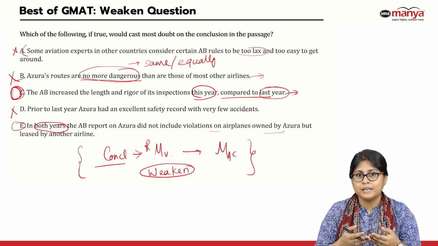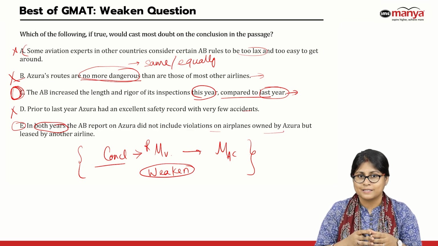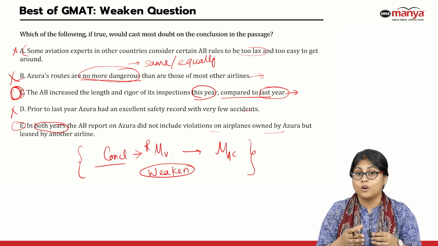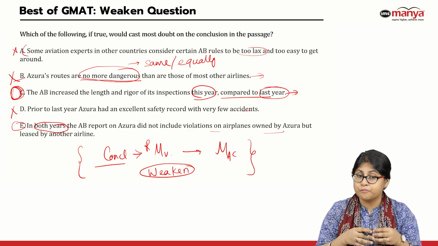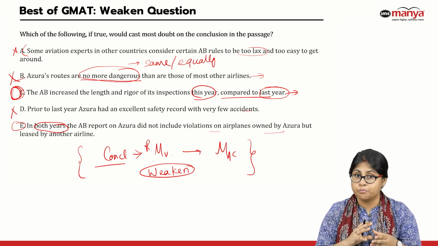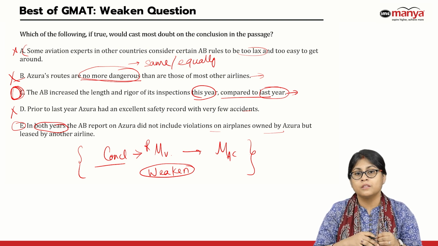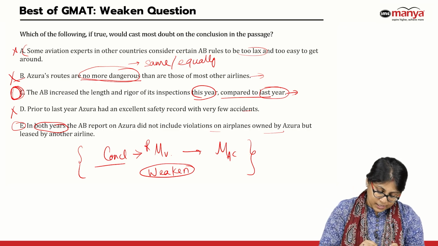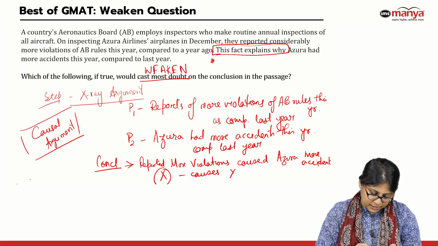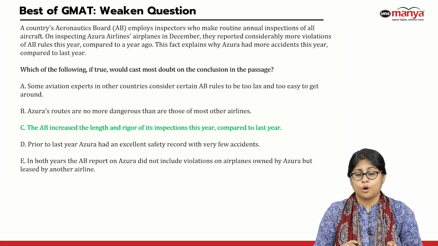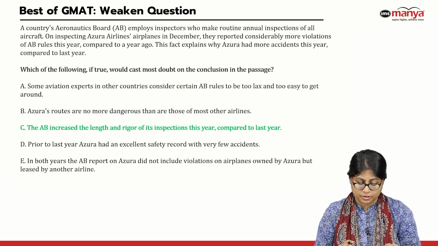So it's fairly about vigilance. The more vigilance, the more violations have come out, and not necessarily that there have been more violations. It's just that the reported number has increased, and that report may not be the legitimate reason for the increase in accidents. So option C is actually raising a doubt on my X. Okay, so option C should be my correct answer.